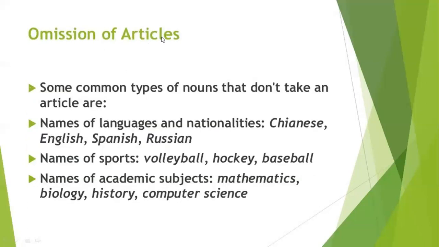Now omission of articles, meaning the places where we do not use articles. Some common types of noun that don't take an article: names of languages and nationalities, we cannot use the article. Names of sports, before sports names we do not use an article. Names of academic subjects like mathematics, biology, history, computer science, we have to omit articles.